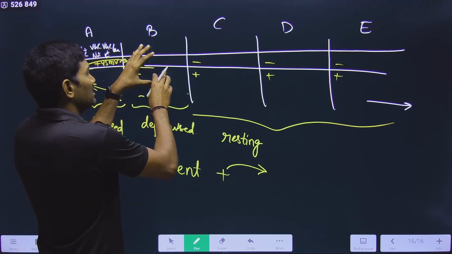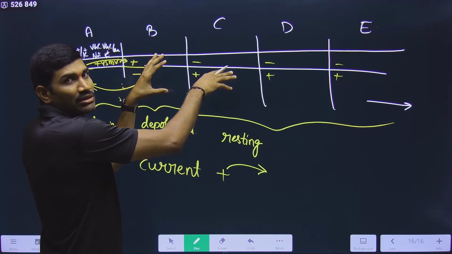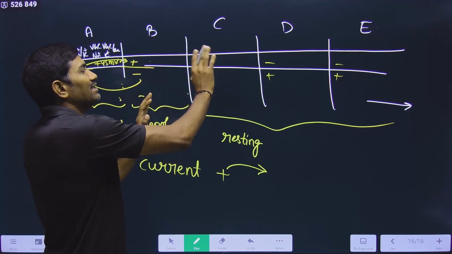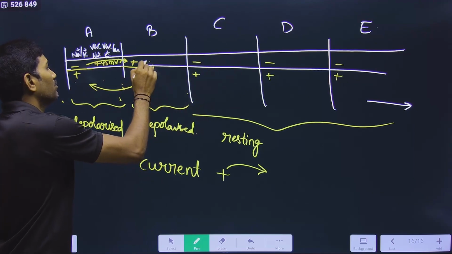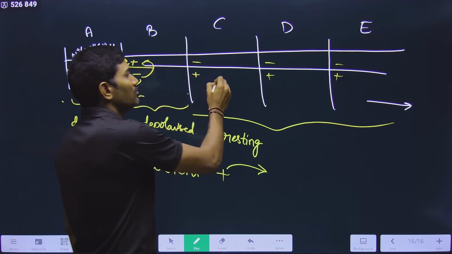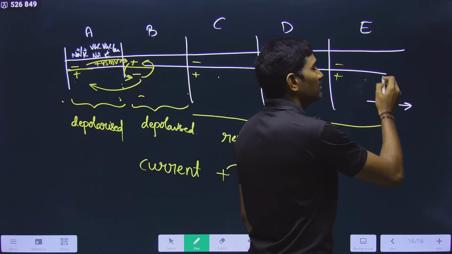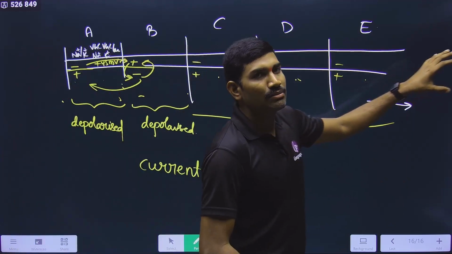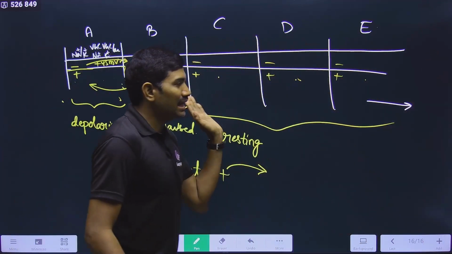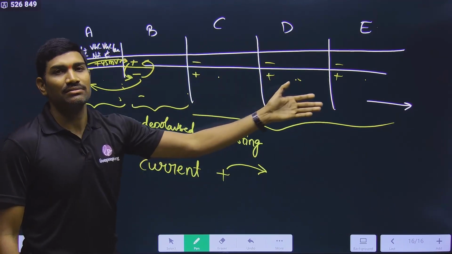Once it got depolarized, it will induce depolarization in the next segment, and then it will come back to normal, and this will induce the next one, and the next one. In this way, segment by segment, the same steps of depolarization will occur. Understood?